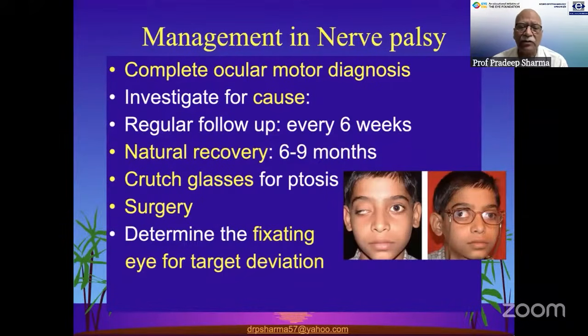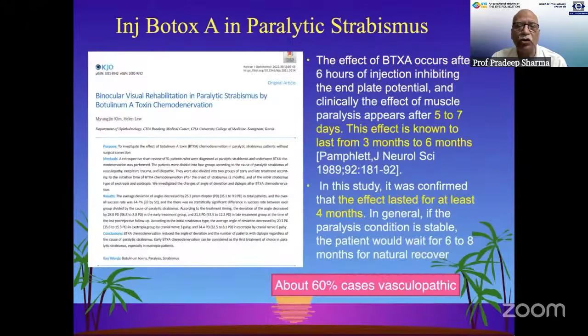Once we have a diagnosis made, how do we manage? Now, in third nerve palsies, we usually follow up every 6 weeks for recovery. If there is no recovery in 6 to 9 months, then only surgical management is thought of. But short of that, can we do something? Yes, Botox has been talked about, and it has been there for quite some time, but its role is limited.